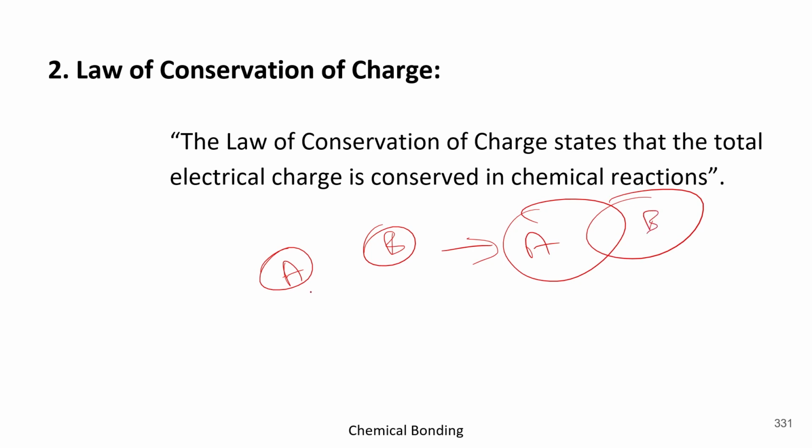Before this, they were individual atoms, and now they are molecules. So before the merger, A and B were separate atoms, but after the merger, A and B got combined and it is a molecule.